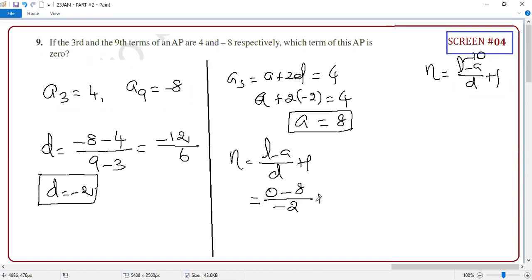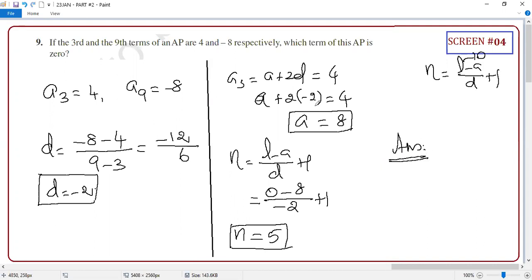This simplification gives 4 plus 1, 5. And repeatedly I'm saying, student, don't put any negative value for n. If you are getting negative n, it means some calculation mistake. The moment your n is a negative value, your answer is wrong because n is always a natural number.